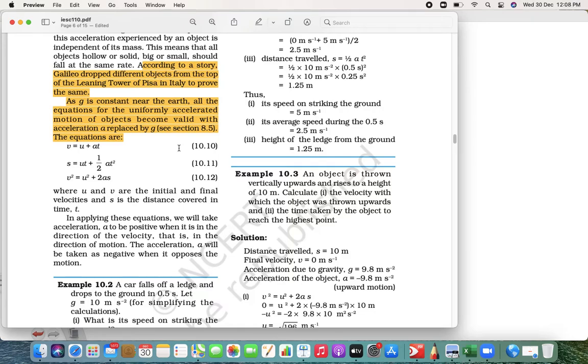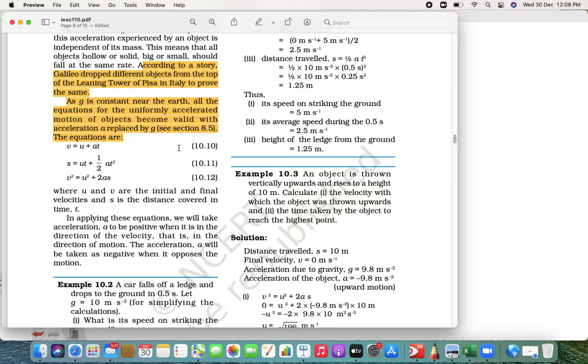So the equations become v is equal to u plus gt, s is equal to ut plus half gt square, and v square is equal to u square plus 2gs. Clear? Everyone understood what I am trying to say?